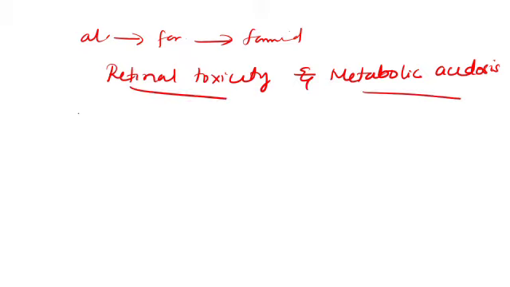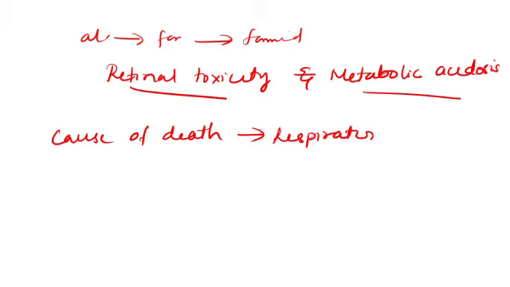And the cause of death is usually respiratory failure, which can precede the cessation of heartbeat by several minutes.